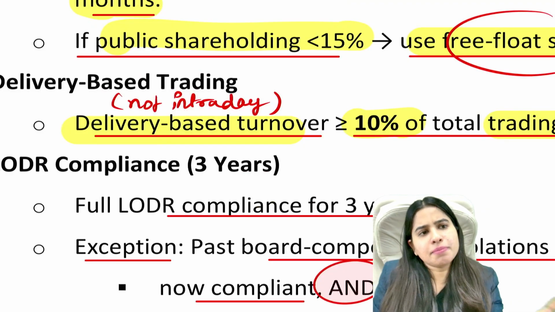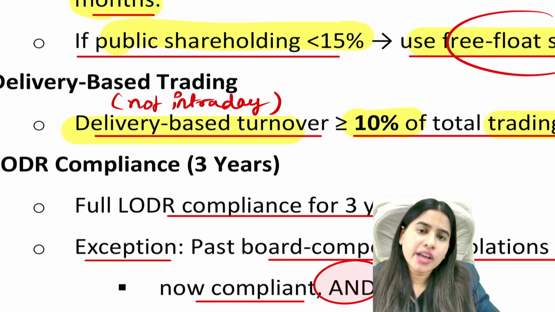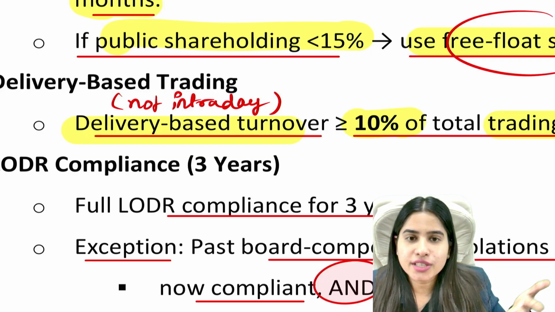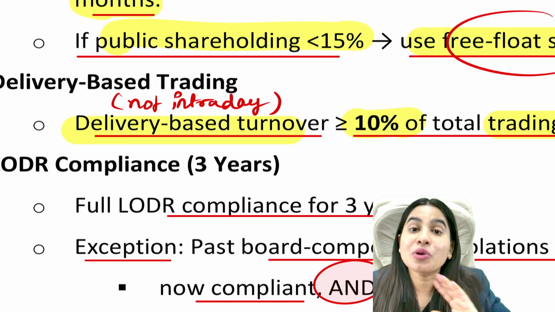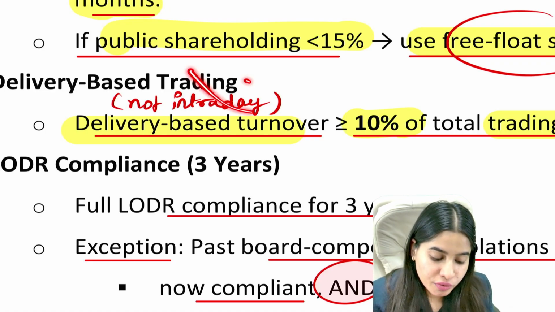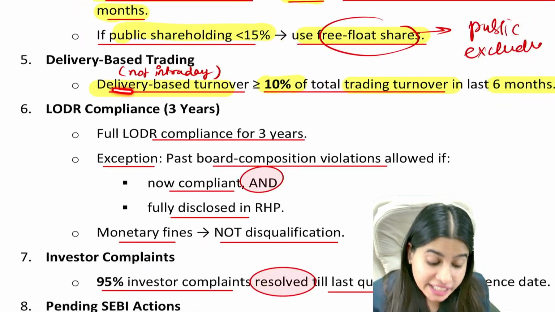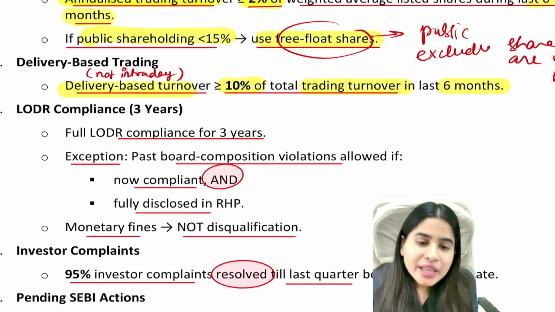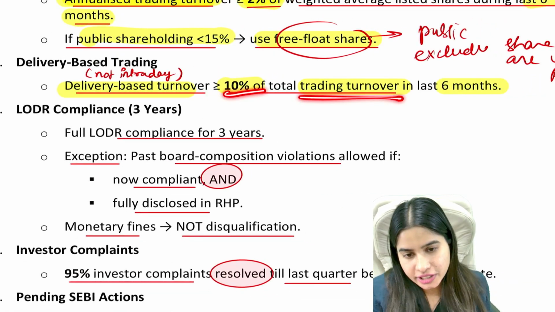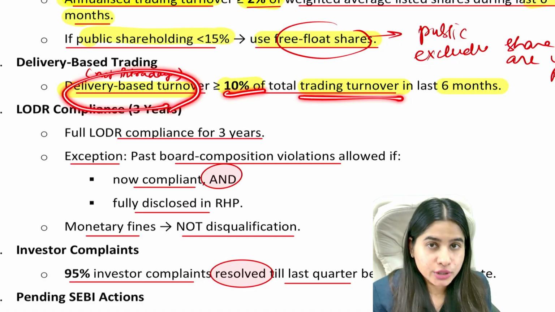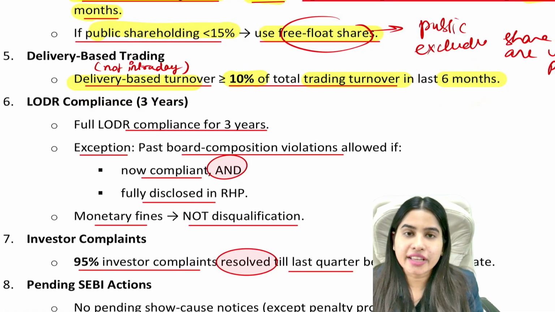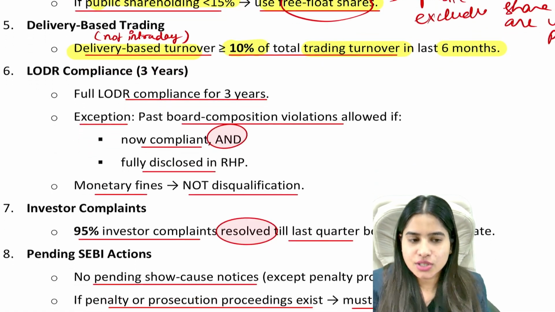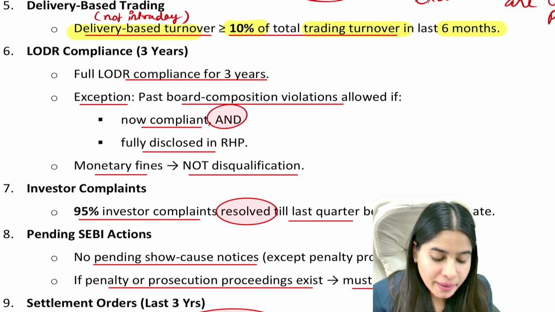Intraday trading means I purchase 100 shares of Reliance today, and today only I sold 100 shares of Reliance, which means I am doing intraday purchase and sale on the same day, which means I am not taking delivery of shares. So we will not take intraday. Only delivery based turnover should be minimum 10% of total trading turnover, and we will check this data of last 6 months. Okay. Next is you should be compliant company.